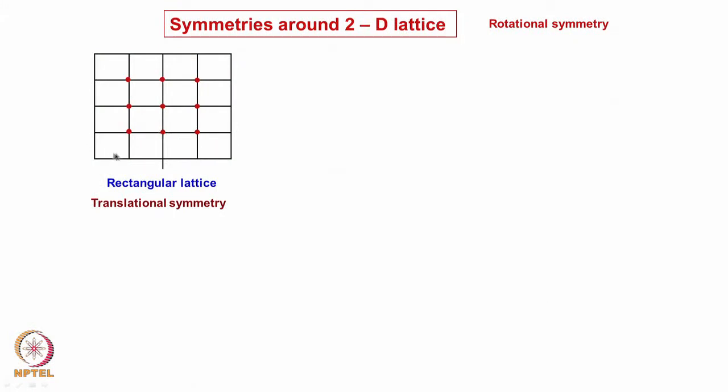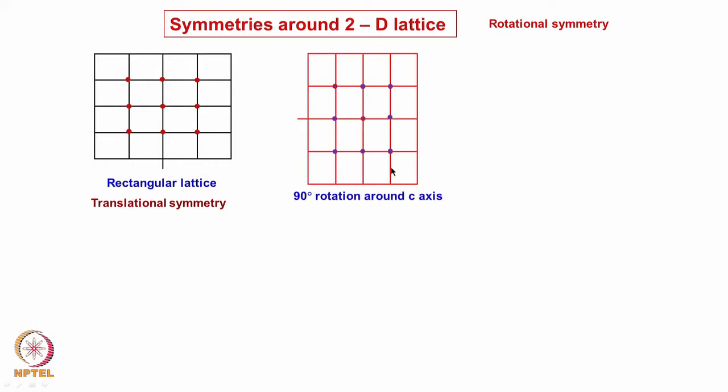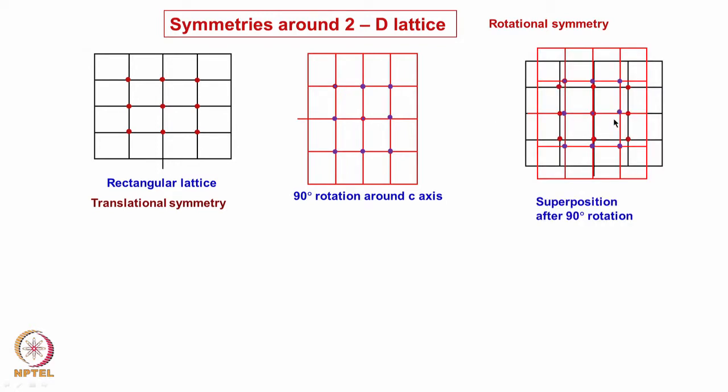I have taken a rectangular lattice. This lattice I had just rotated by 90 degrees. This is how it looks. I had just shown this projection so that it tells that there is a rotation which has been given to it. Now, if I try to superimpose these two one on top of the other, you find that the lattice point positions or the atom positions do not match at all, correct. That means that this 90-degree rotation is not consistent with this lattice.